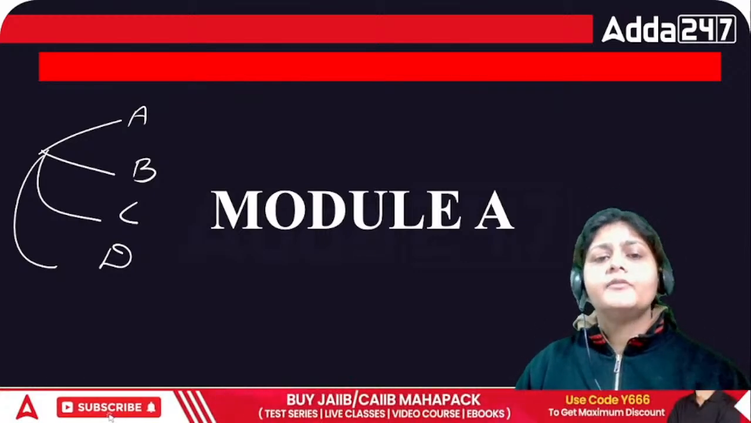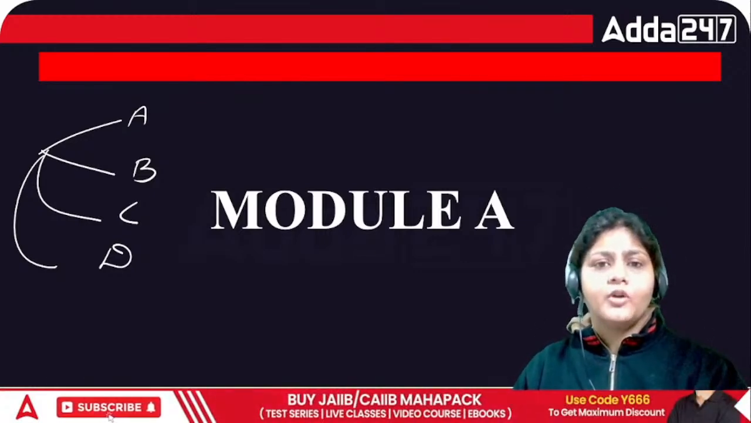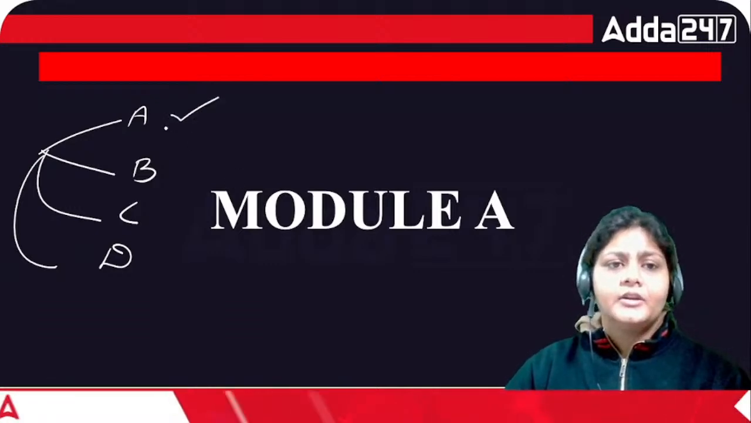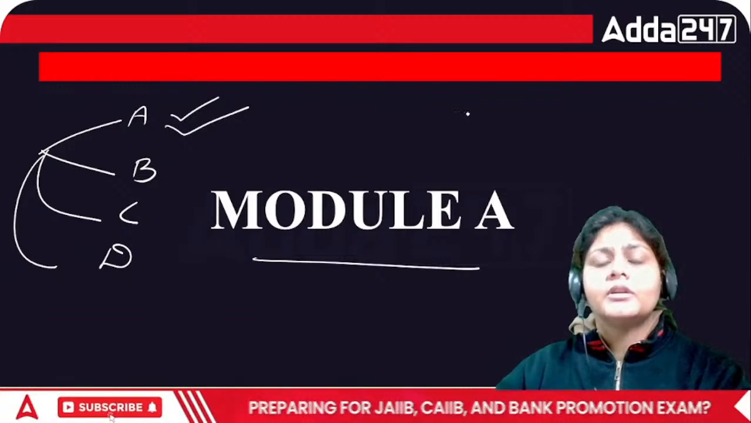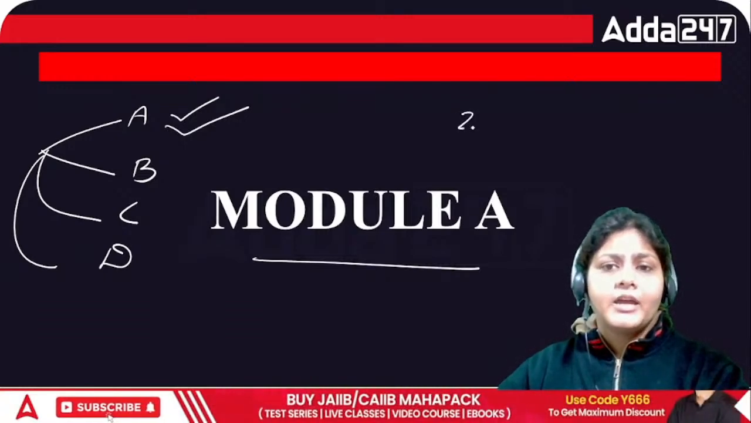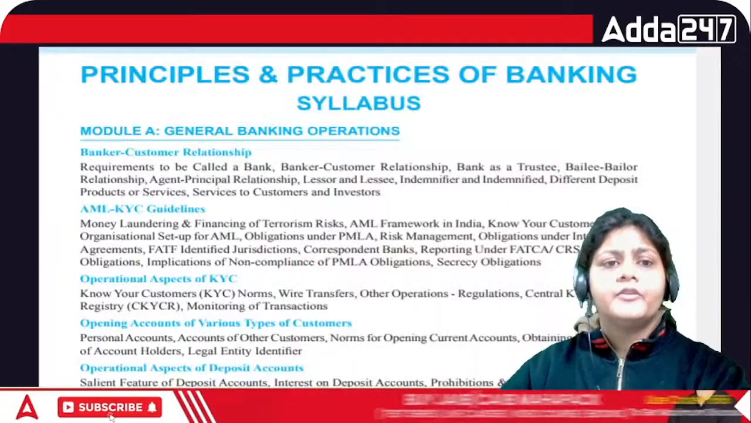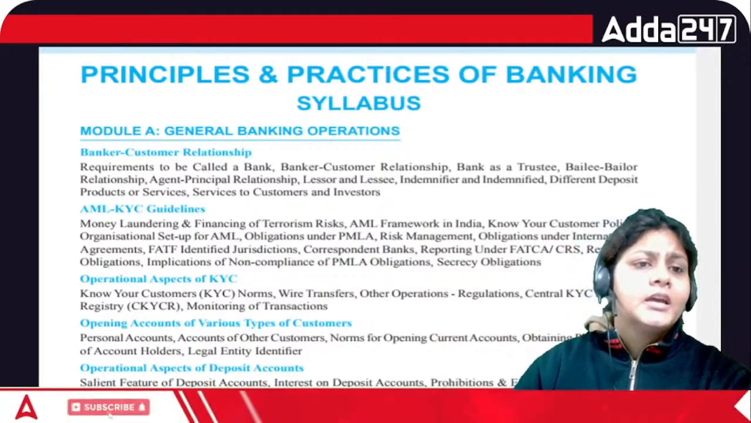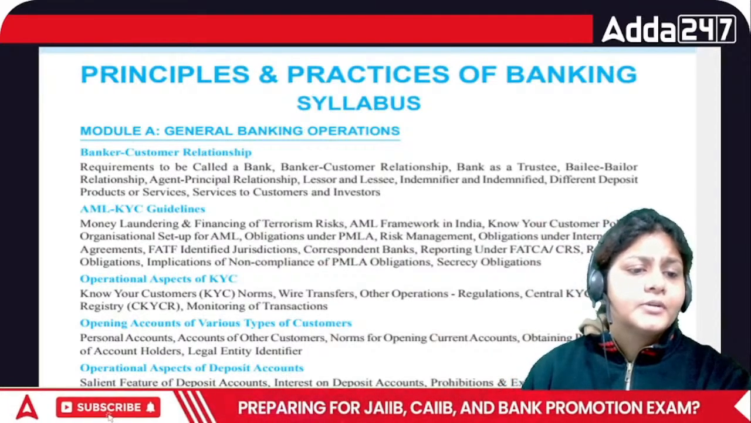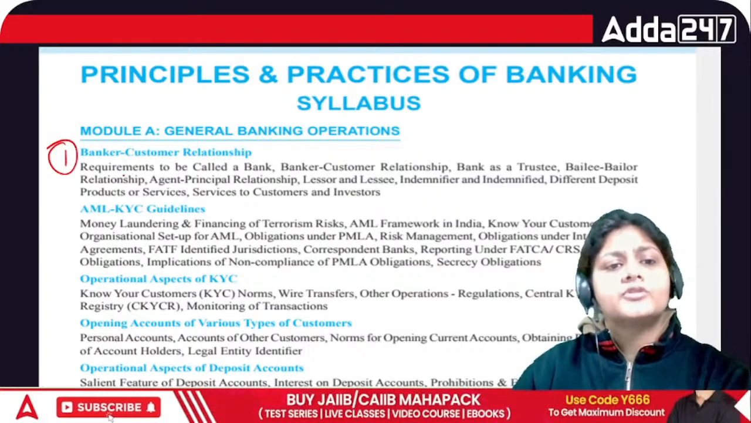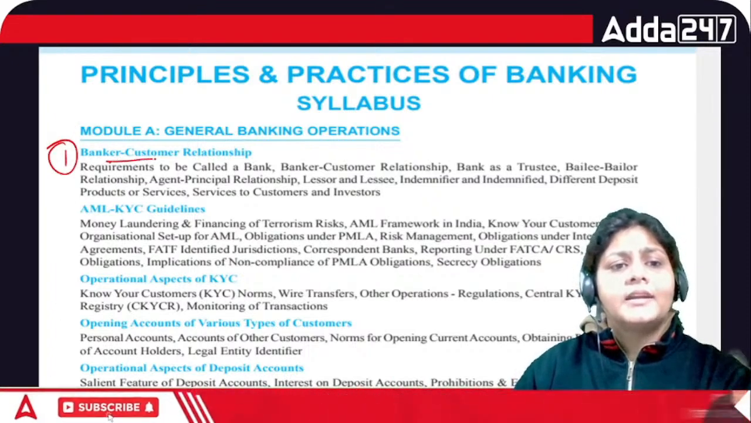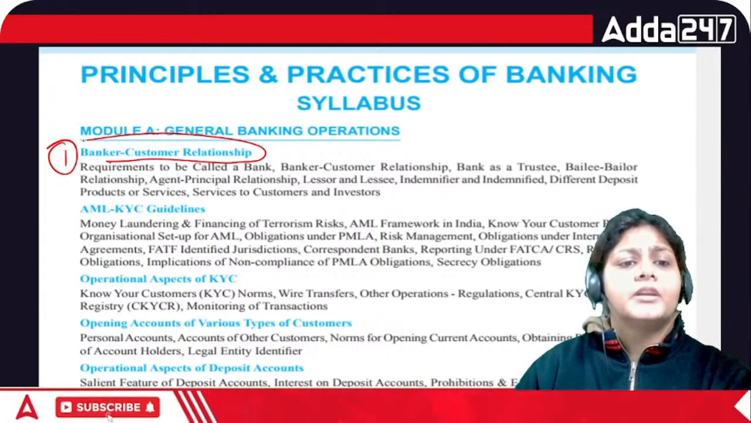So today we are going to have some questions from module A. In module A we have a total of 25 chapters. The first chapter is banker and customer relationship. So this is chapter number one, banker and customer relationship.